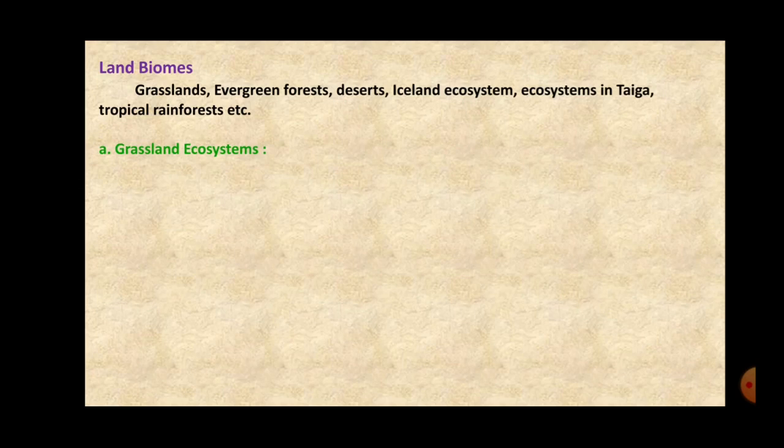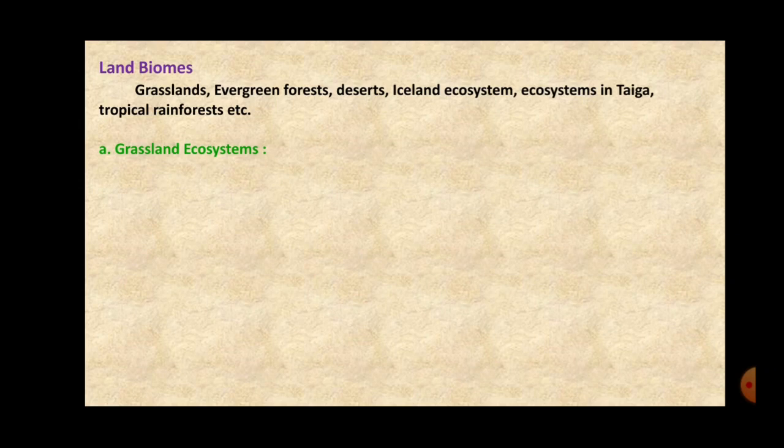So in the land biomass, there are again different types of land biomass. Land biomass is the biomass which exists only on the land. As the name itself explains, land biomass is the biomass which is present on the land. Now there is an unequal distribution of abiotic factors because of which different types of ecosystems in the land biomass are found. The very first one is grassland ecosystem.